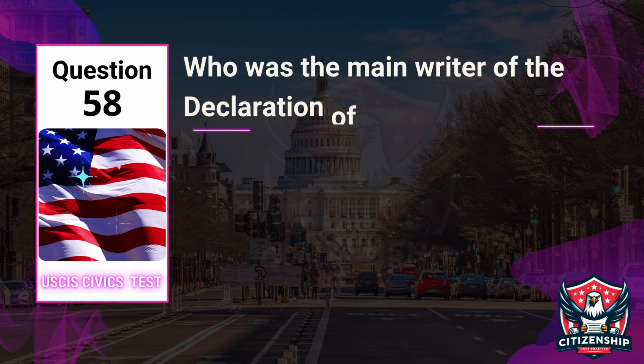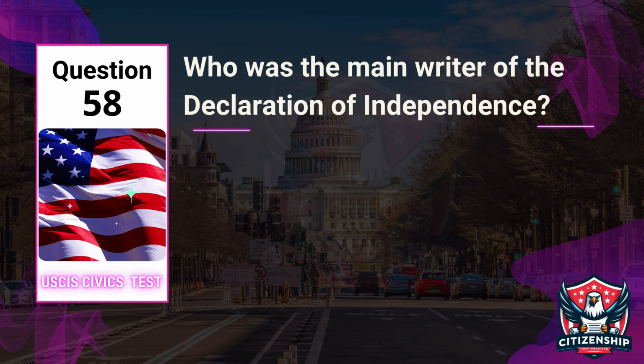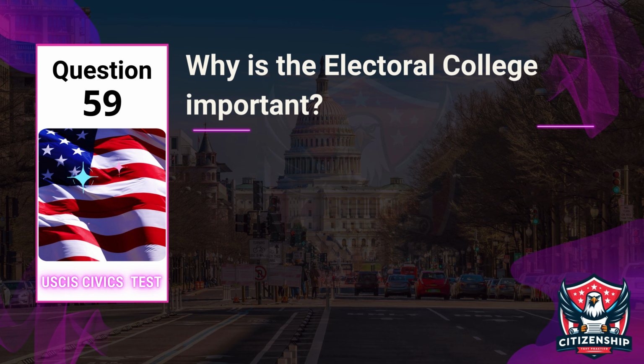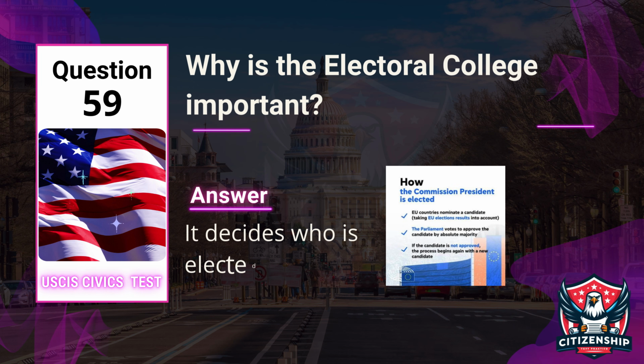Question 58. Officer: Who was the main writer of the Declaration of Independence? Applicant: Thomas Jefferson. Question 59. Officer: Why is the Electoral College important? Applicant: It decides who is elected president.